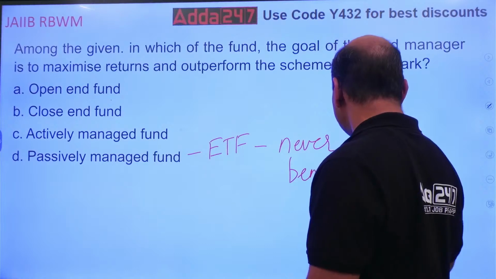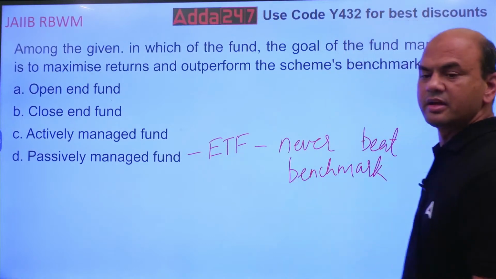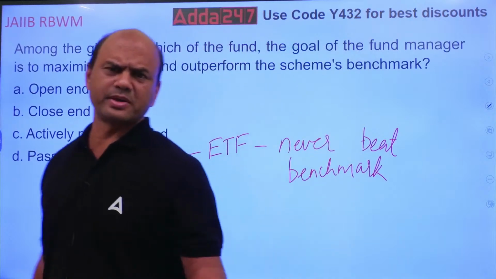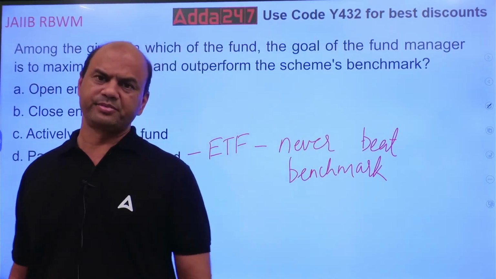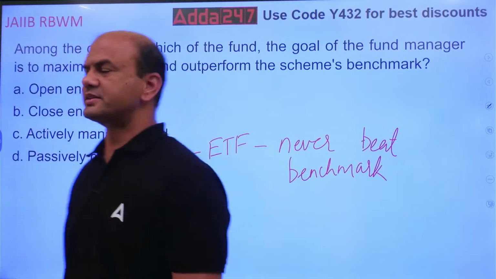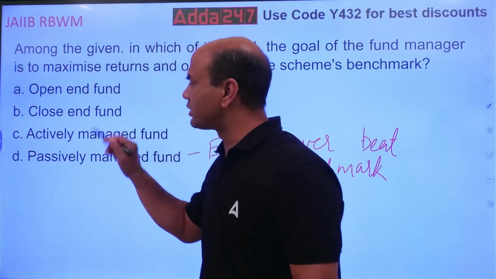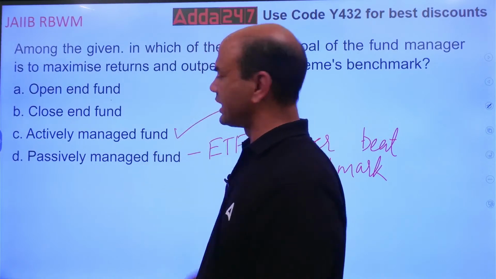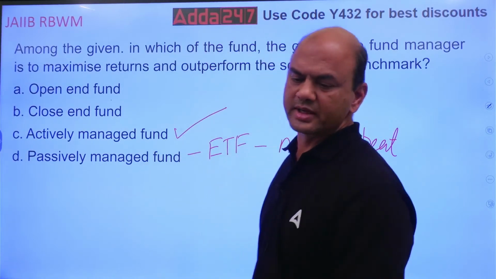Why? Because the funds are allocated in the same proportion as that of the benchmark. So it will never beat. Clear? Next, open-ended and closed-ended. I'll give you the answer also. The answer is actively managed fund.